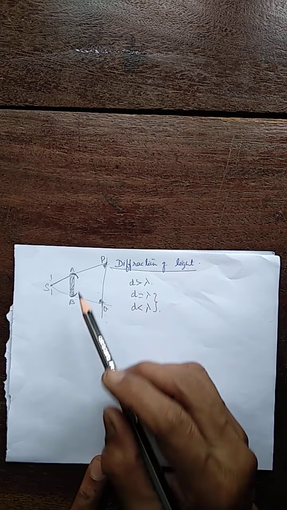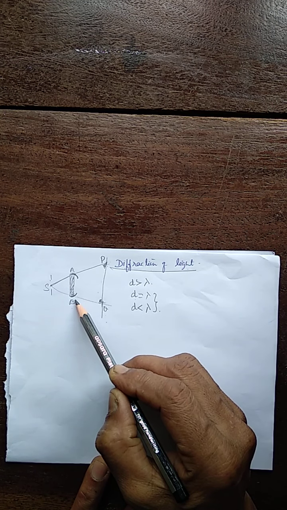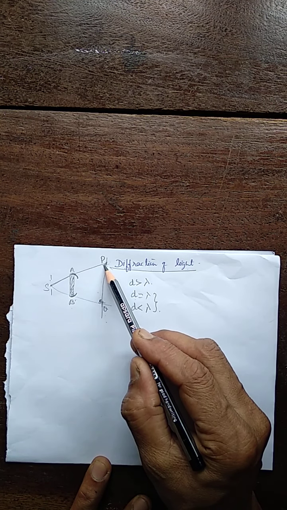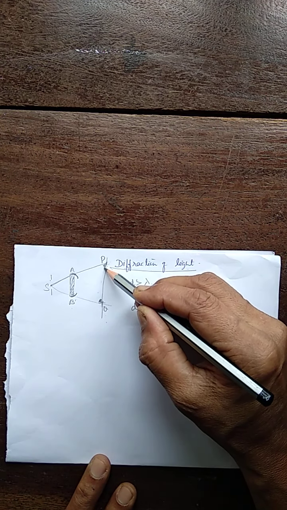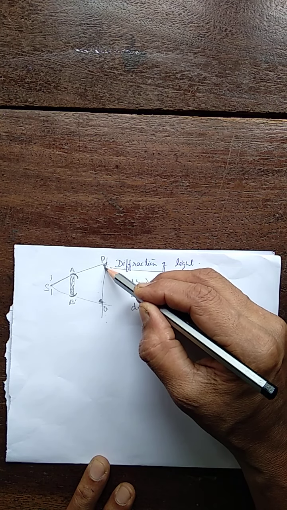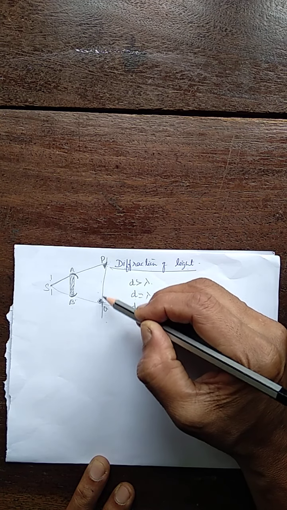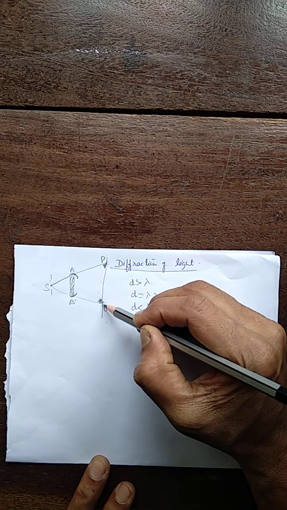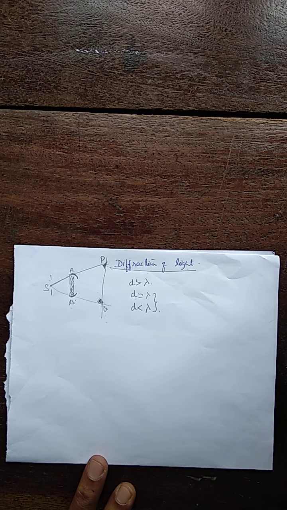What is diffraction? Bending of light around the edges of the obstacle and spreading of light in the geometrical shadow region. See, light spreads around the edges in the geometrical shadow, not in the whole region, but it spreads. We find a little amount of light in the geometrical shadow region near the edges or near the ends of the geometrical shadow. This is called diffraction of light.